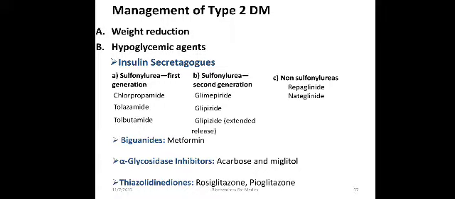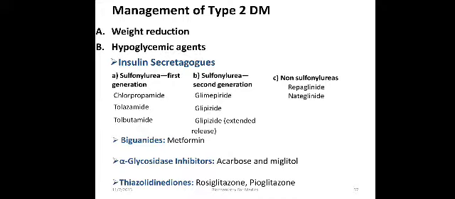Management of type 2 diabetes mellitus, firstly is weight reduction. If the patient is obese, diet, exercise, and weight reduction will be helpful in the management of diabetes mellitus, and the patient may not need the use of hypoglycemic agents. But if weight reduction is not helping the patient, then we have to go for a hypoglycemic agent, which includes one, the insulin secretagogues, which